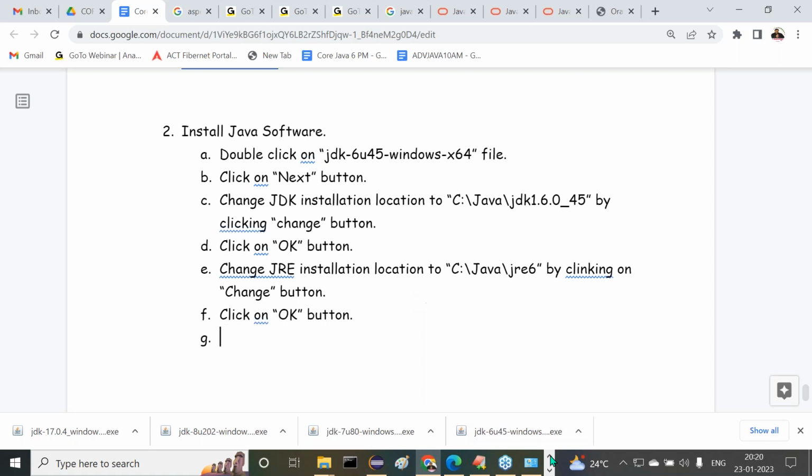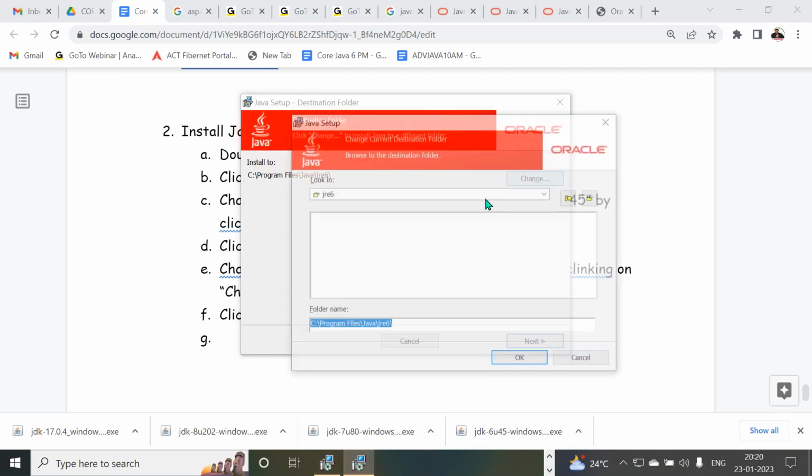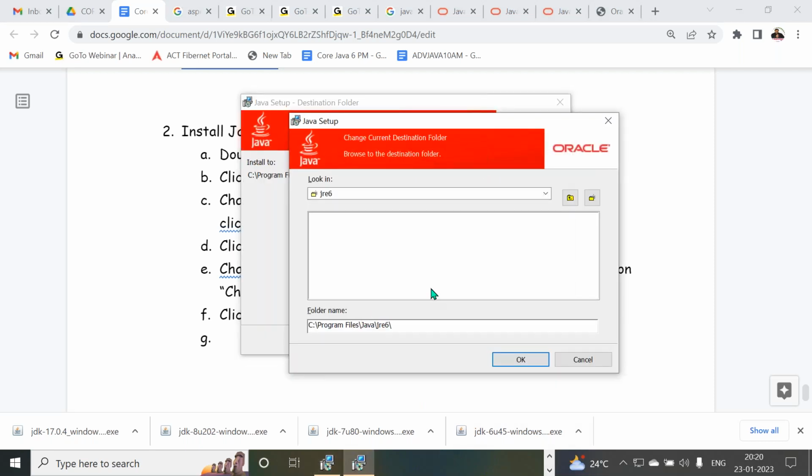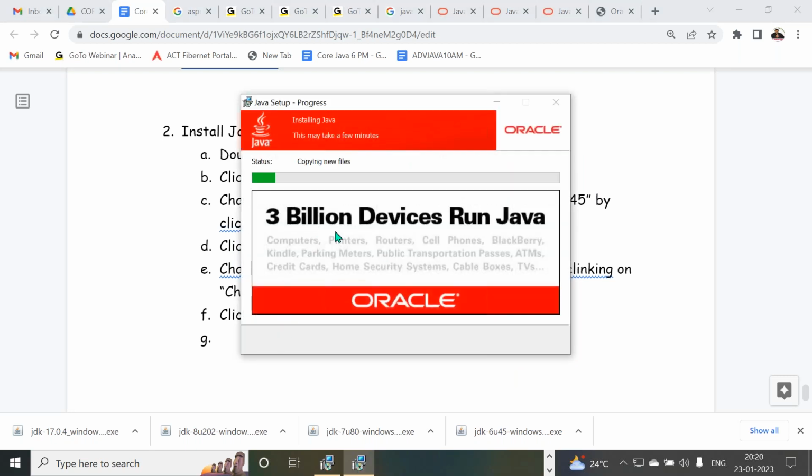Right, sir. Now let me check this here. Click on the change button. Here I have to remove Program Files and set C:/Java/JRE6. Click on the OK button. Right, sir. Now we have specified the location. Click on the next button. If we click on the next button, it's going to be installed. Please read out the statement now.